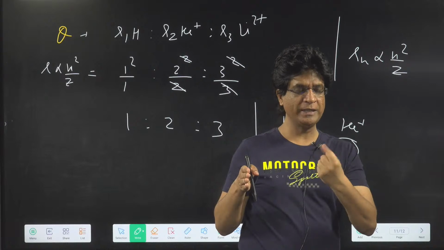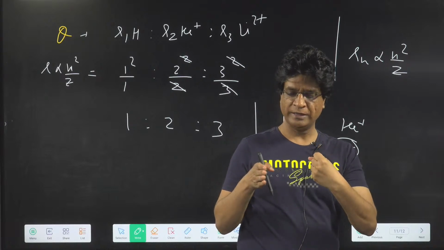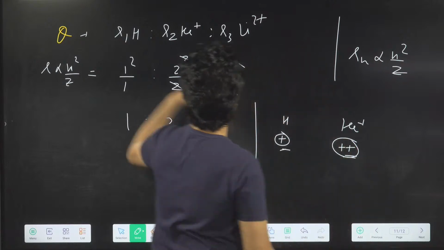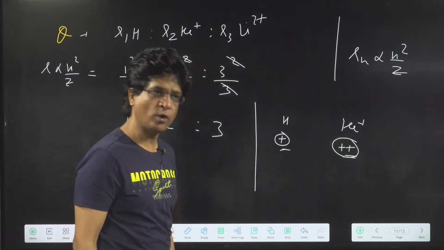But in this helium plus, we have got two protons. They will pull the electron more closer. Yes or no? And now we can go with the formula also.